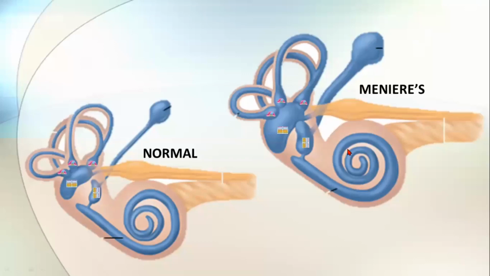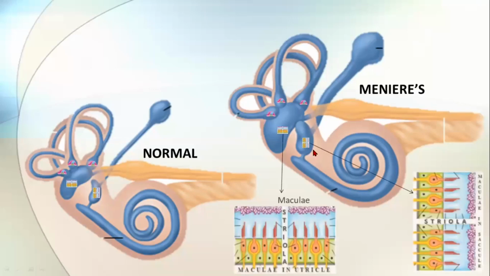And as you see in the inner ear, apart from your cochlea, there is another structure that is responsible for your balance. That is your vestibule part. Inside the vestibule, you will be having the saccule and utricle. And apart from that, you will be having 3 semicircular canals, right? So in the saccule and in the utricle, you will be having the sensory structures called maculae, right? What are these maculae responsible for? These are responsible for linear acceleration. Again, this is an important MCQ. Maculae in the saccule and utricle are responsible for linear acceleration.